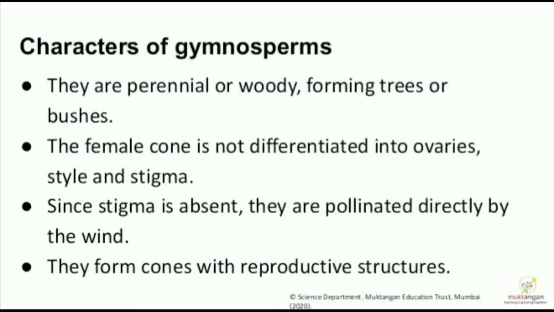Characteristics of gymnosperms. They are perennial or woody, forming trees or bushes. The female cone is not differentiated into ovary, style and stigma. Since stigma is absent, they are pollinated directly by the wind. They form cones with reproductive structures.